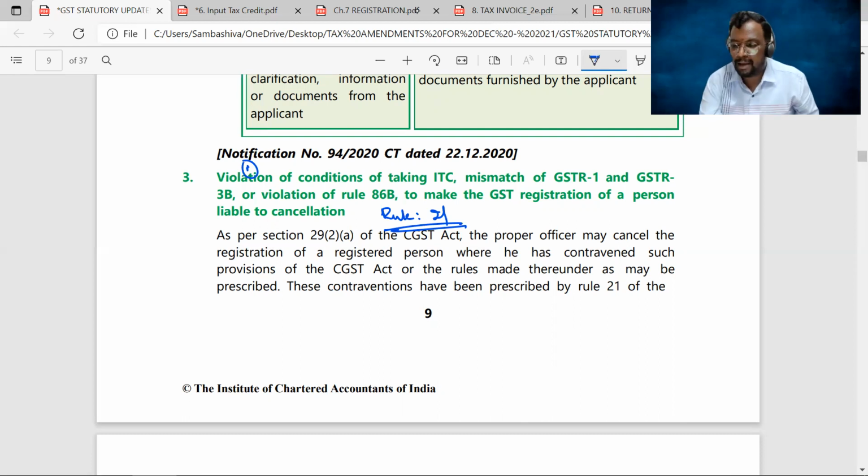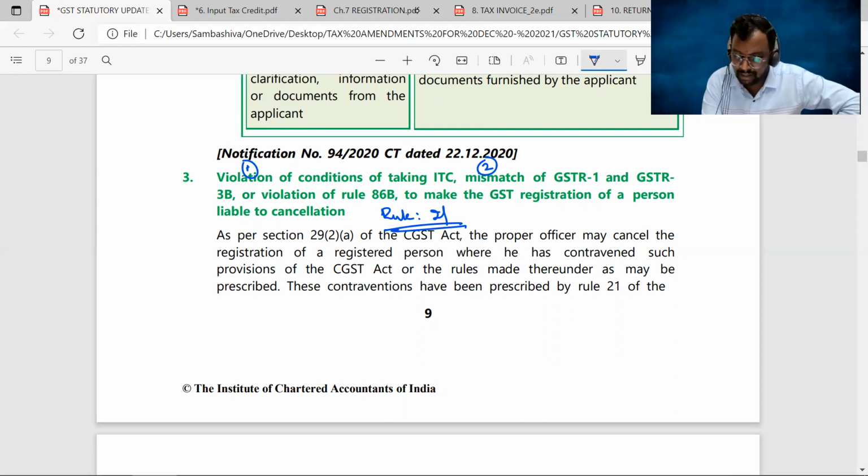Number 2, mismatch of GSTR 1 and GSTR 3B. In GSTR 1, you have shown a turnover of 1 lakh, but in GSTR 3B, you are disclosing a turnover of 80,000 and paying tax only on 80,000. So there is a mismatch of turnover between GSTR 1 and GSTR 3B. This circumstance also leads to cancellation of your registration certificate.